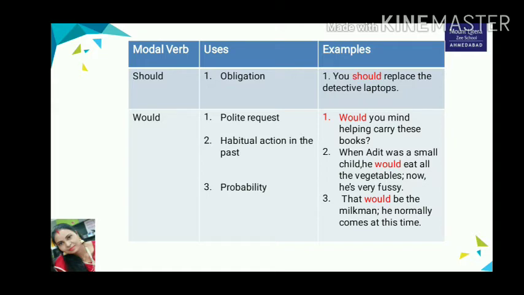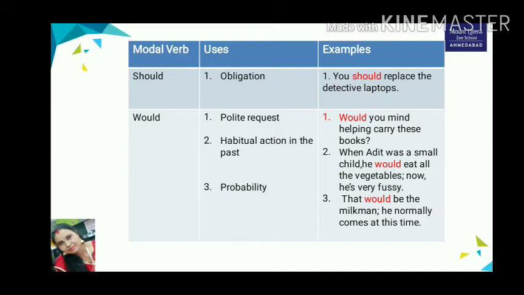Next modal verb is would. Would is the past form of will. Would is used to express polite request, habitual action in the past or probability. For a polite request, where we use the modal verb would, an example is, would you mind helping carry these books? Or would you shut the window please? Or you can say, would you lend me your bicycle for an hour?